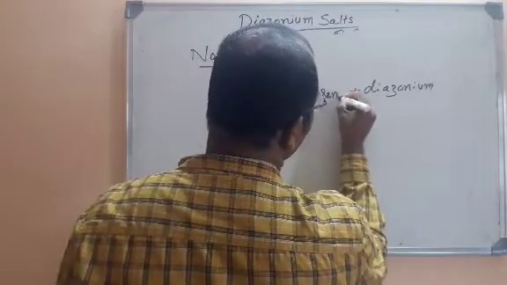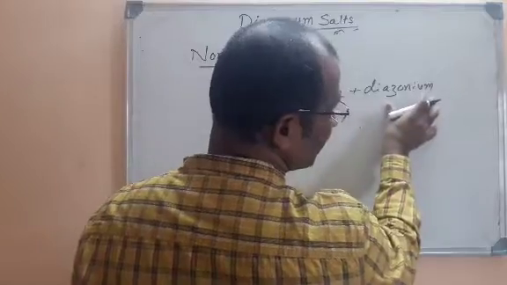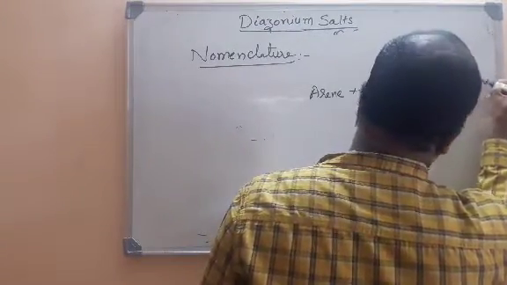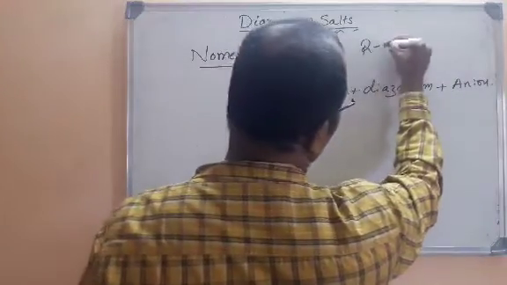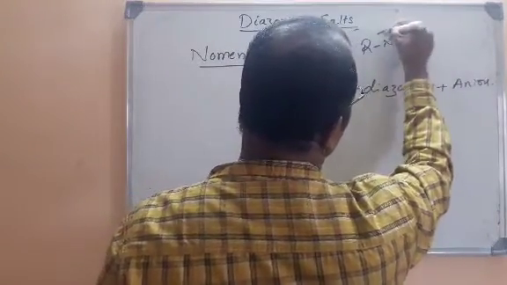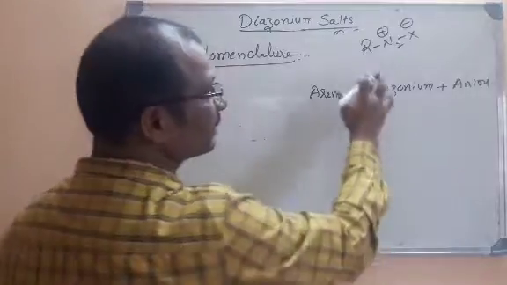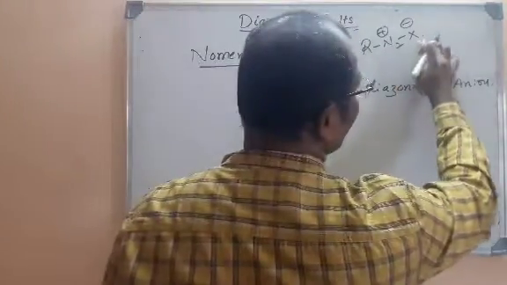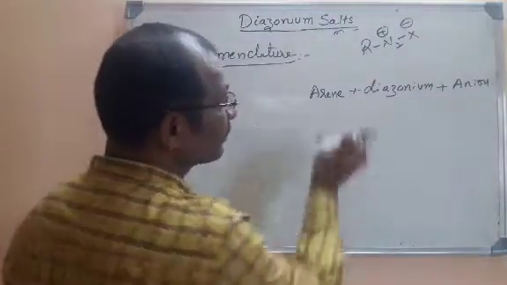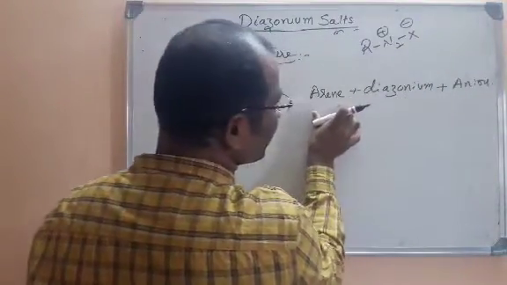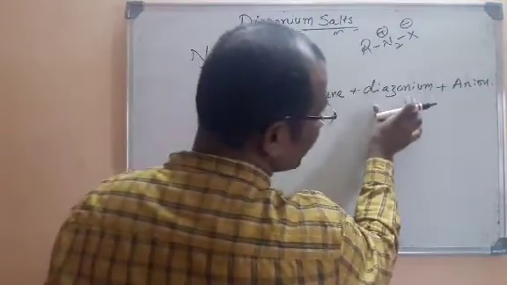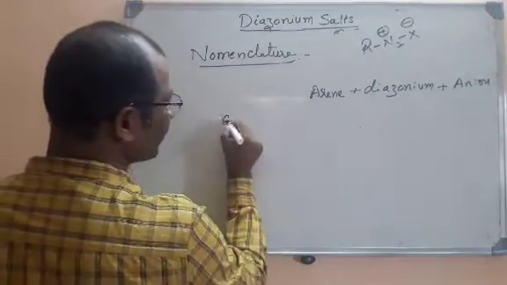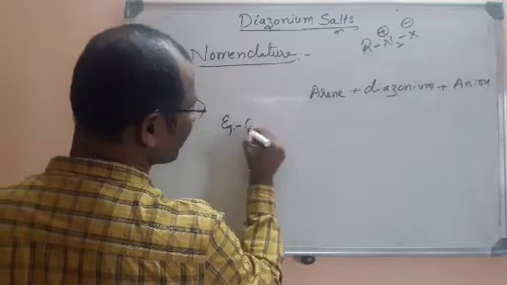Prefixed with the arene and diazonium, and followed by the anion name. You know what the general formula is: RN2X. Here R is the aryl group and this is the anionic part. So first we have to write the parent arene followed by diazonium, then the anion.